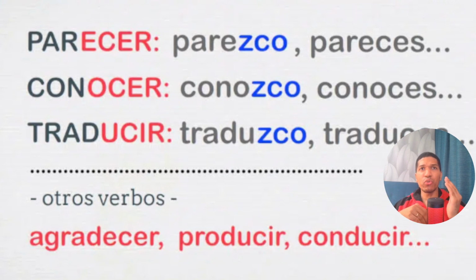For example, you drive, tú conduces. He drives, él conduce. Yeah, guys, only the first person, you need to remember, yeah?